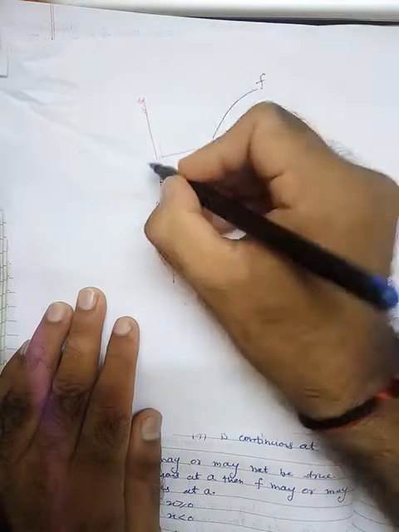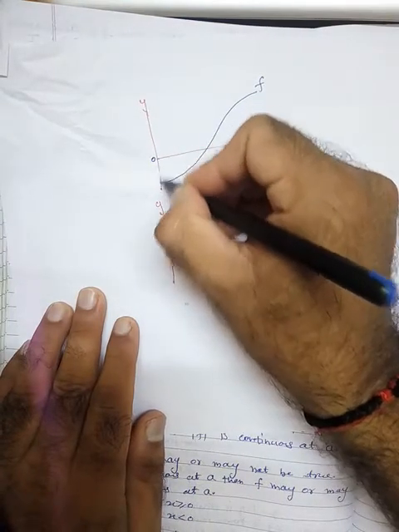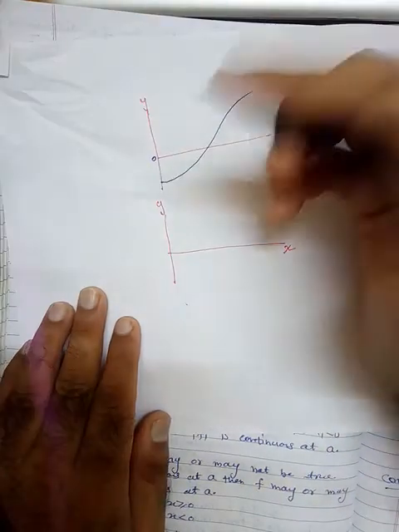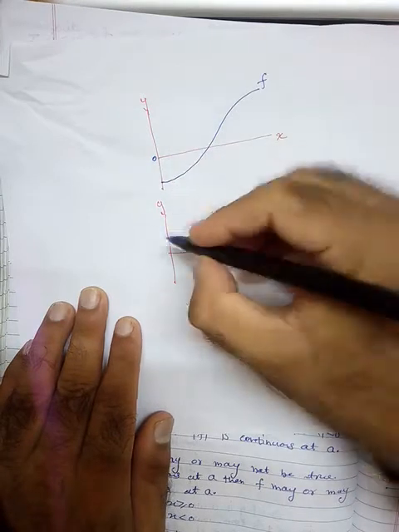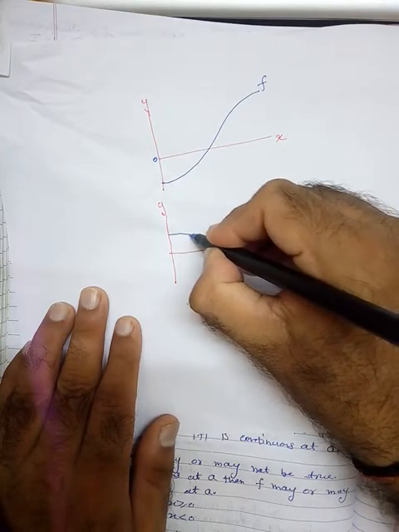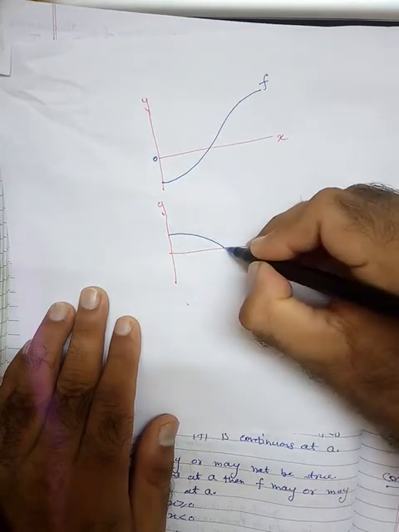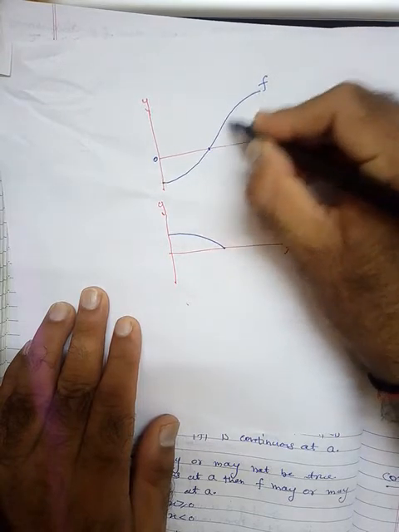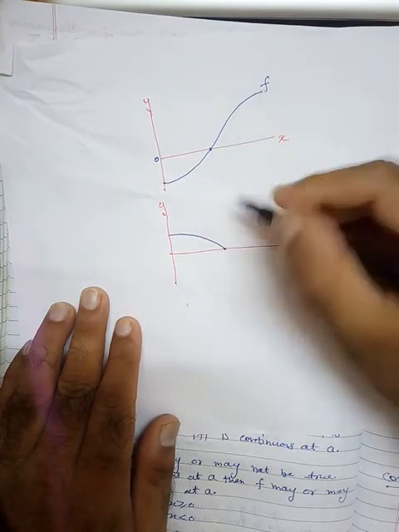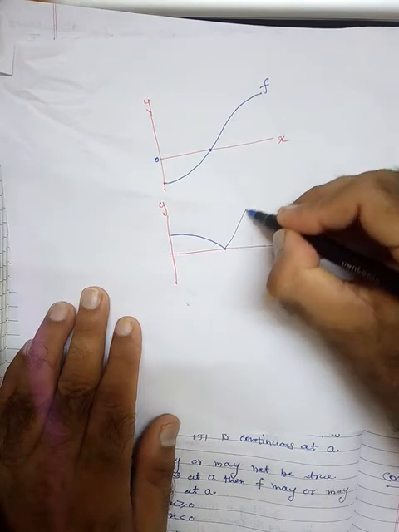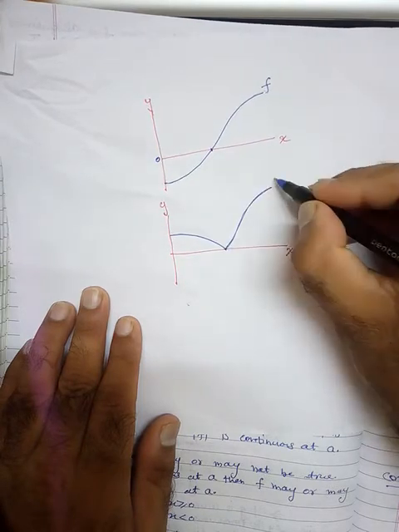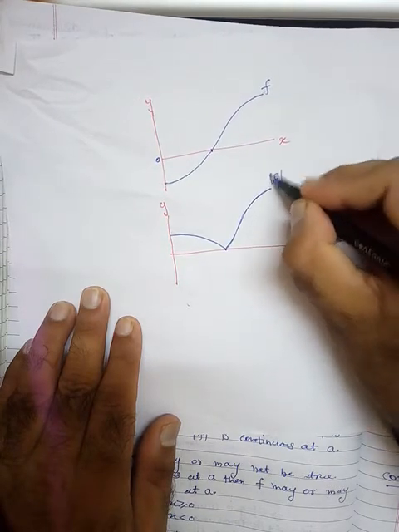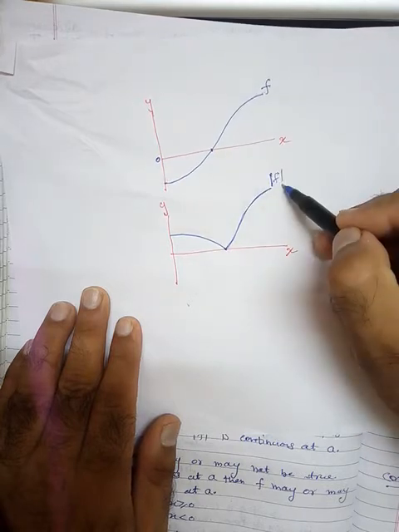Magnitude of means this is 0. So obviously this part is negative. After taking magnitude, this part will become positive, so it will tend to here. And after this point, all the function values are positive, so they remain the same. So this is the function. This is f, this is magnitude of f.